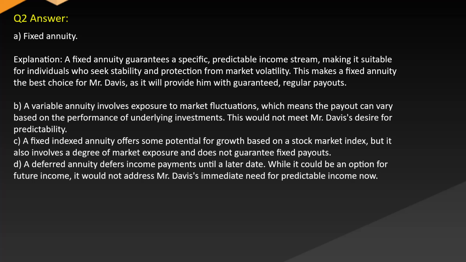B. A variable annuity involves exposure to market fluctuations, which means the payout can vary based on the performance of underlying investments. This would not meet Mr. Davis's desire for predictability. C. A fixed indexed annuity offers some potential for growth based on a stock market index, but it also involves a degree of market exposure and does not guarantee fixed payouts. D. A deferred annuity defers income payments until a later date. While it could be an option for future income, it would not address Mr. Davis's immediate need for predictable income now.